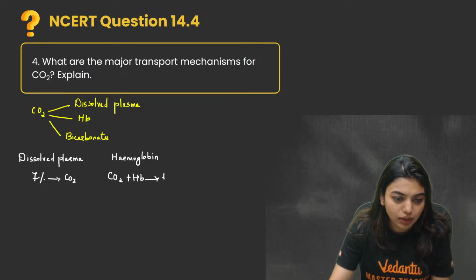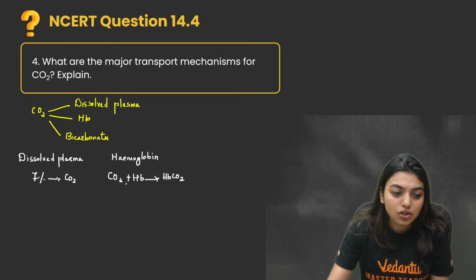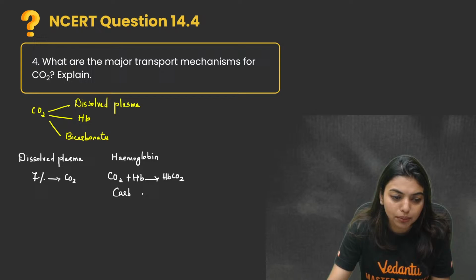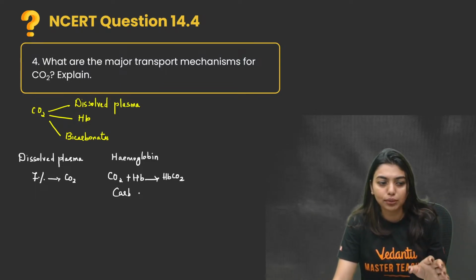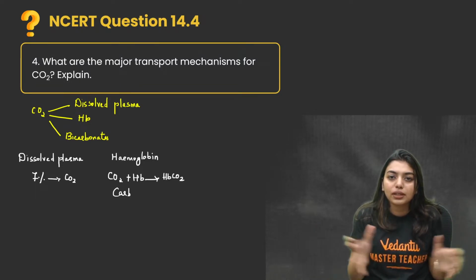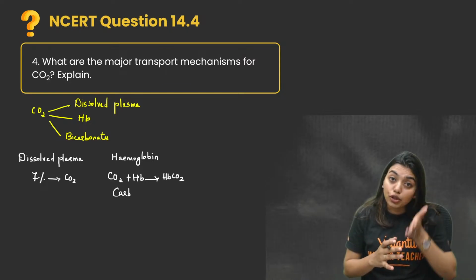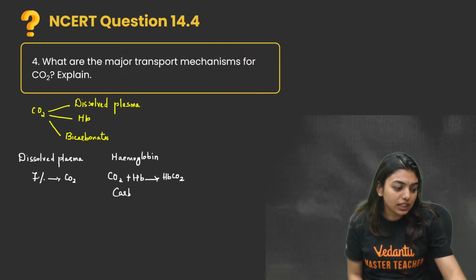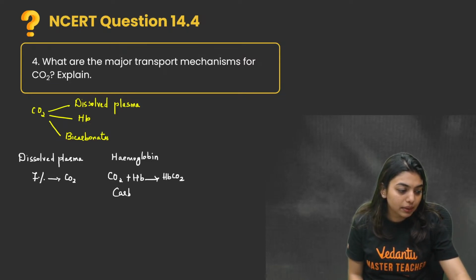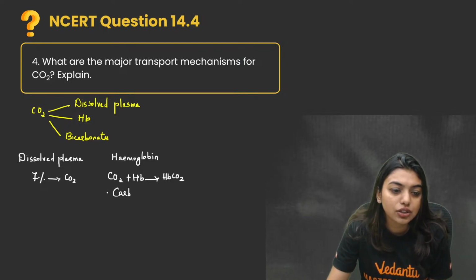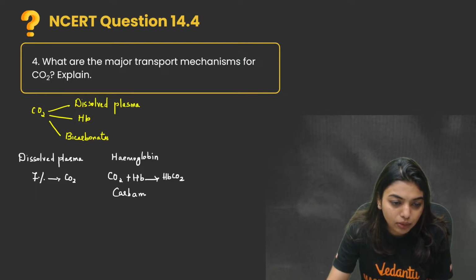Hb will give you HbCO2. Yes or no? This is called carbaminohemoglobin. Many students write it as carboxyhemoglobin because carbon dioxide plus hemoglobin, carboxyhemoglobin. No, carbon monoxide plus hemoglobin is carboxyhemoglobin. Okay, clear? I think when I'm writing it in white, it is clear. Yes. So it will form carbaminohemoglobin.